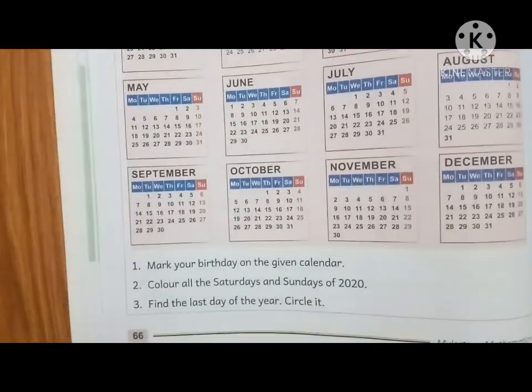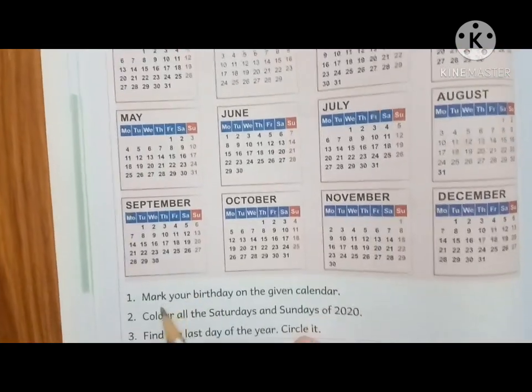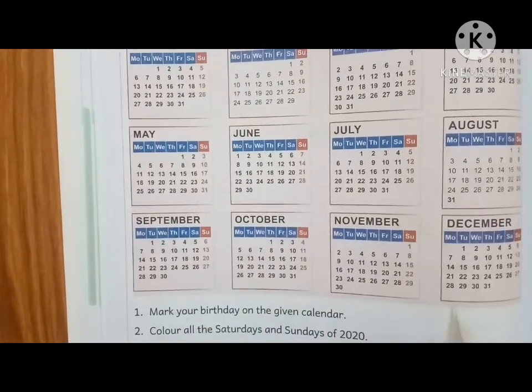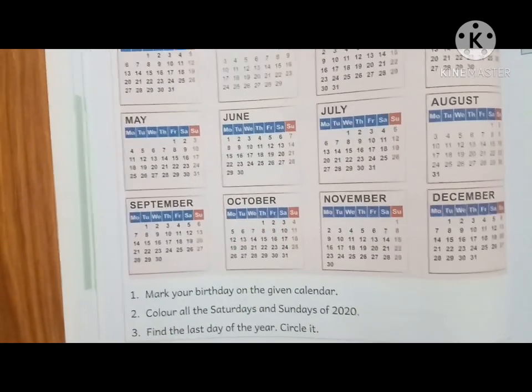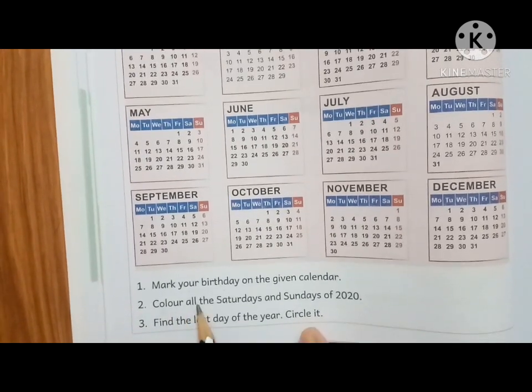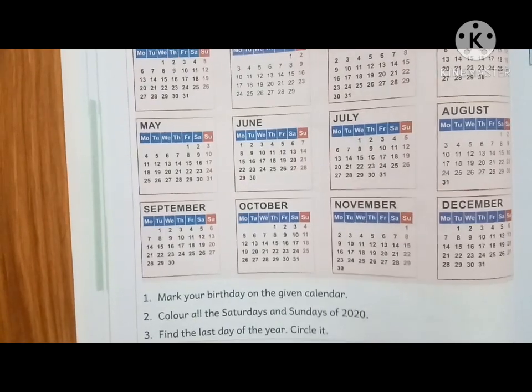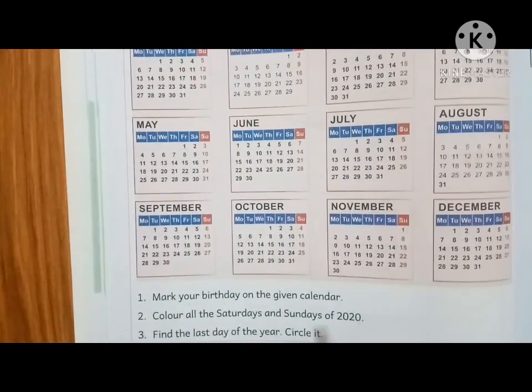Now here, mark your birthday on the given calendar. You have to mark your birthday on the given calendar. Color all the Saturdays and Sundays of 2020. You have to color all the Saturdays and Sundays.